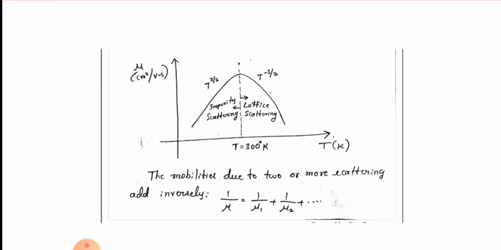The mobilities due to two or more scattering mechanisms add inversely. That indicates that the mobility having the lower value dominates. The mechanism causing the lowest mobility value dominates because it is adding inversely.